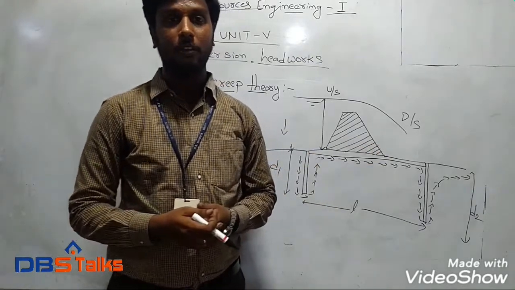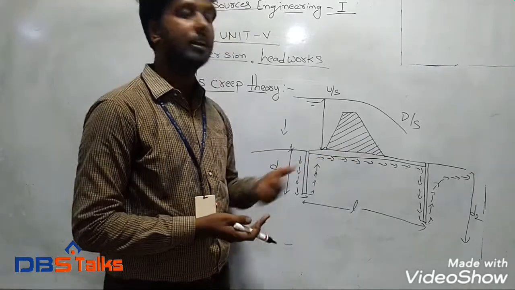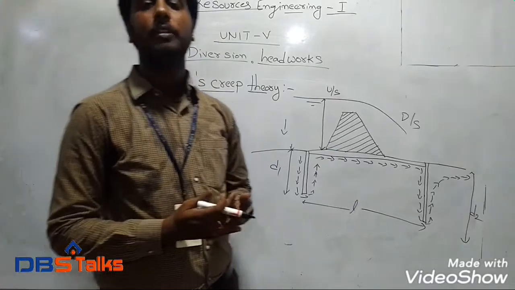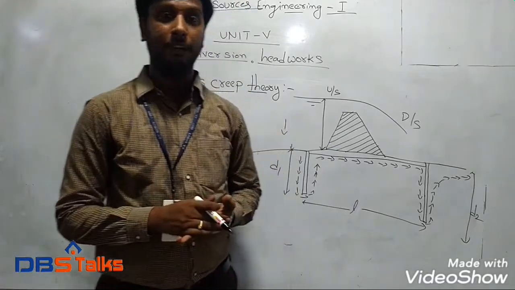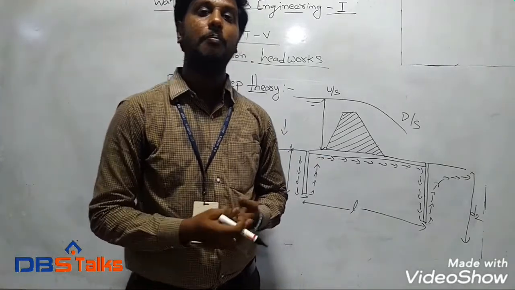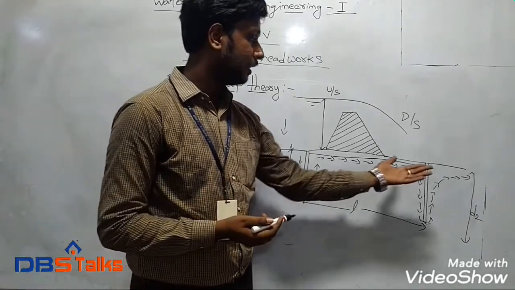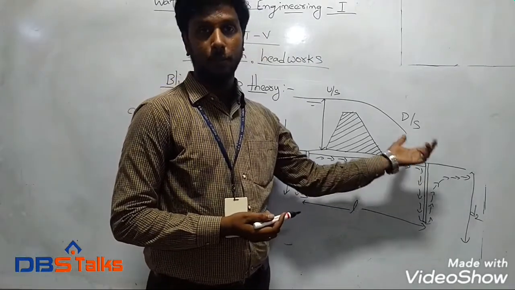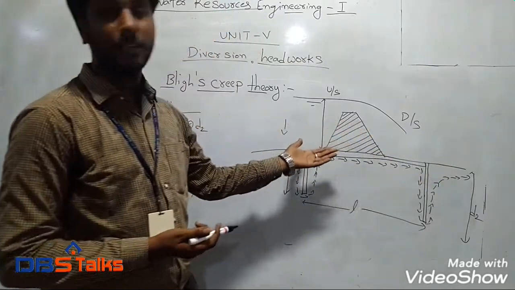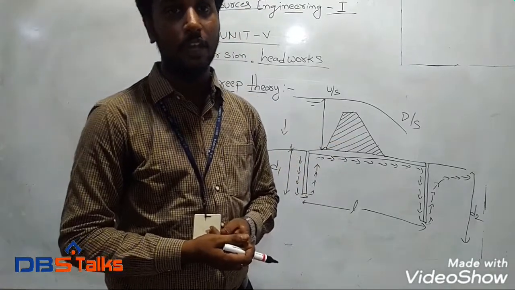I already told that we are having 4 different kinds of failures occurring in diversion headwork: piping, rupture due to the seepage, rupture due to the uplift pressure, and rupture due to the standing wave. But the main remedial measure for those kinds of failures is nothing but providing the impervious floor at downstream side and upstream side. So here I will explain how to design the impervious floor.